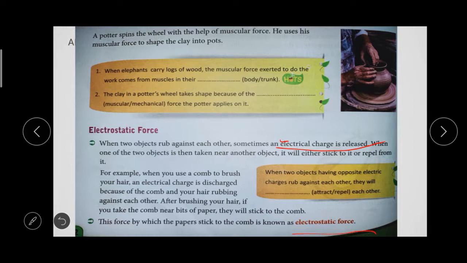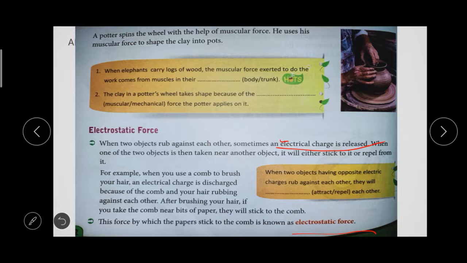If you want to do the experiment at home, put some oil in your hair, rub the scale in your hair, then bring the scale near a small piece of paper, and the paper will stick to the scale. It is due to the electrostatic force.